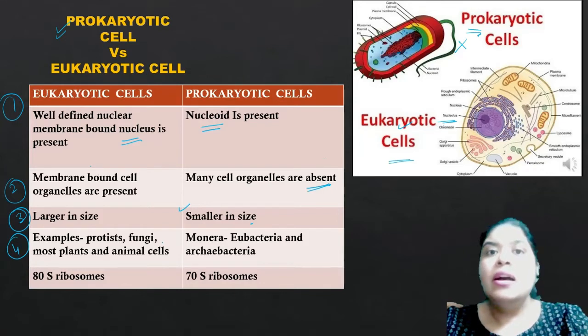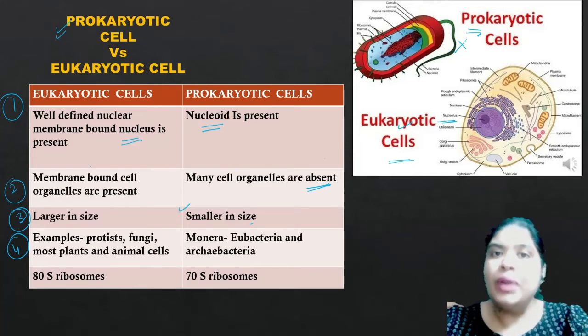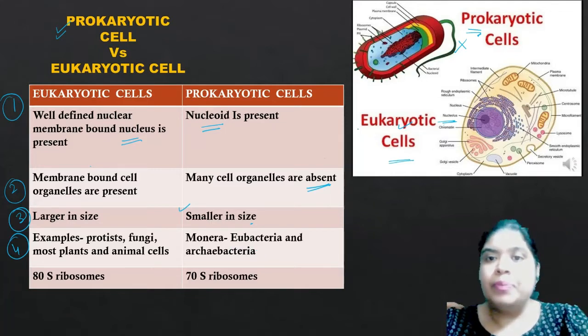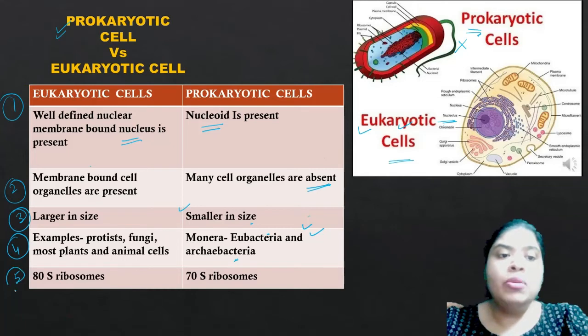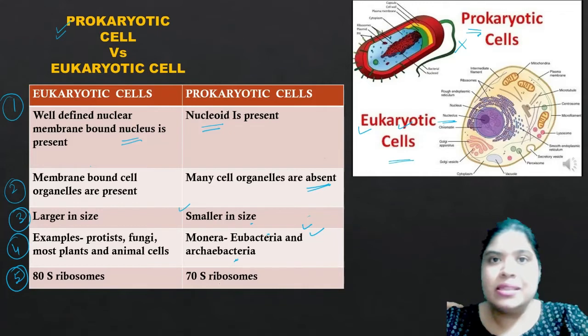As I discussed, all the protists, the fungi, the plant and the animal cells are eukaryotic cells because they have a well-defined nucleus. Whereas when I talk about prokaryotic cells, kingdom Monera, which includes both eubacteria and archaebacteria, is included in the prokaryotic cells. And lastly, we're also talking about the types of ribosomes. Ribosomes are present in both prokaryotic and eukaryotic cells, but we do have different types of ribosomes.